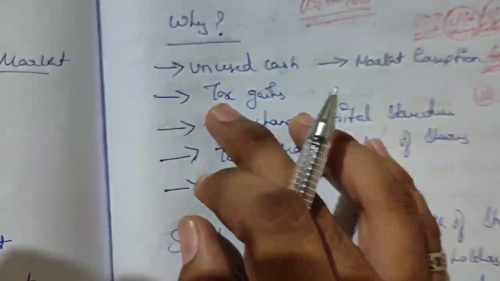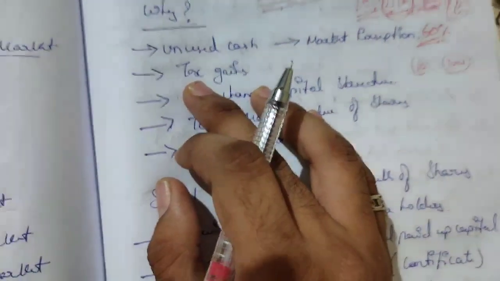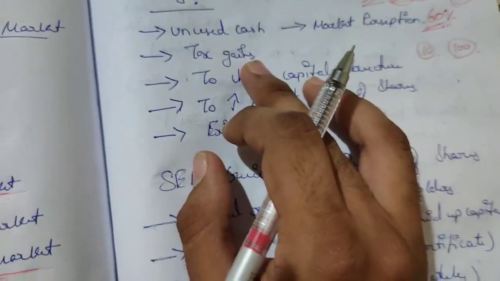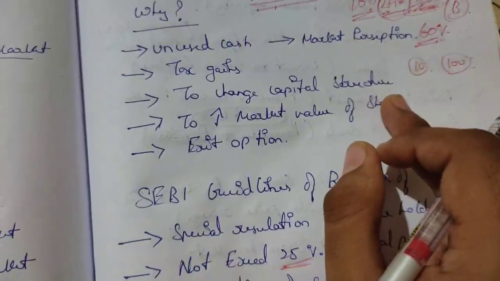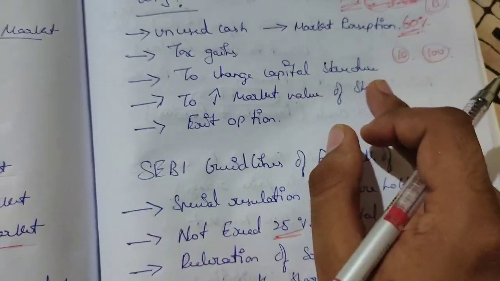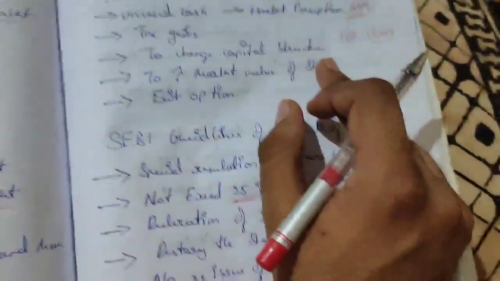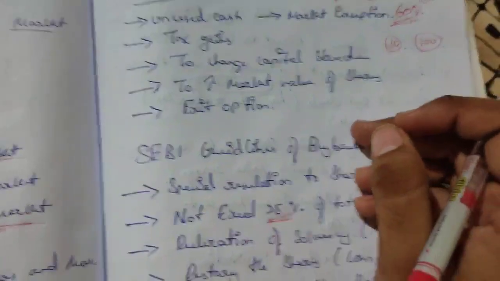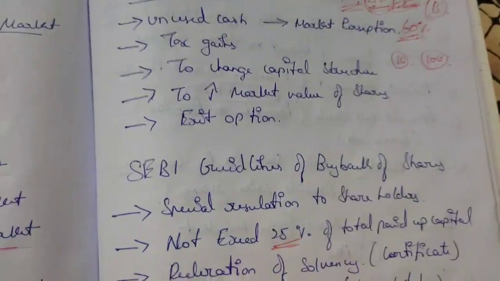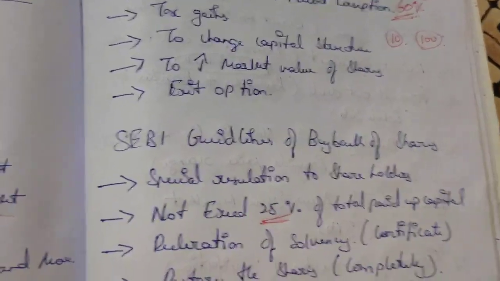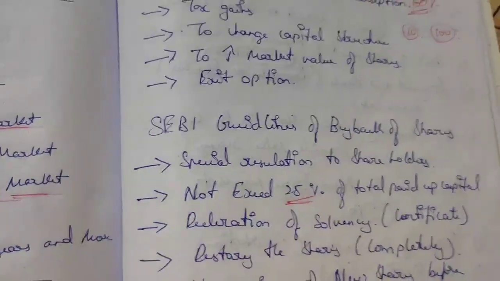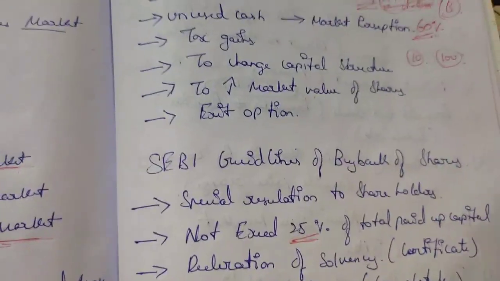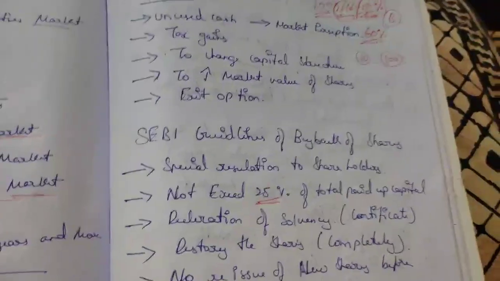So why are we doing it? Unused cash: cash will remain, so we have to give it back, as the economy says. Tax gains also: by doing this we can get tax benefits. To change the capital structure: we are changing our capital structure because out of 100% we are buying back 24%. To increase the market value of the share: as I said, the share value can be 10 and another day it can be 100, because the goodwill of the company may increase in one day. Exit option: he doesn't have interest in doing the business, so he is exiting by giving back all the shares and debentures to everyone.